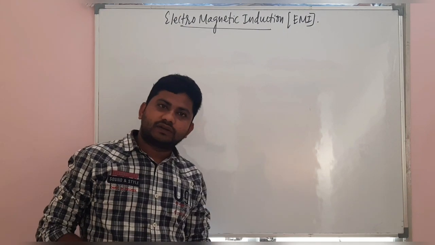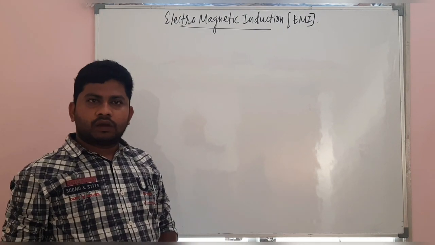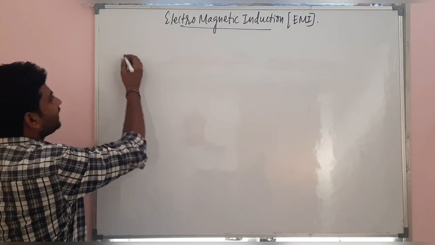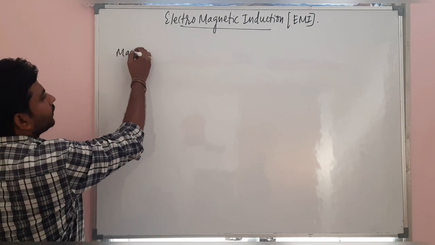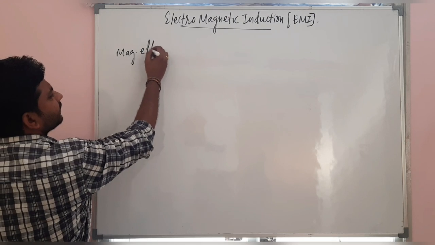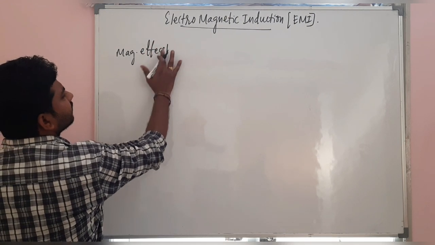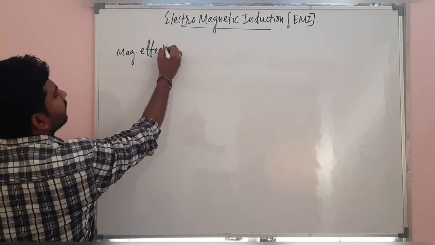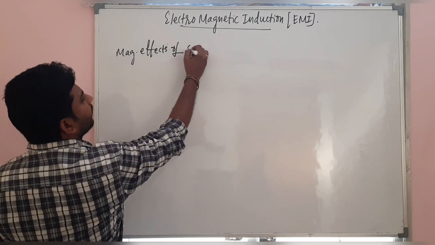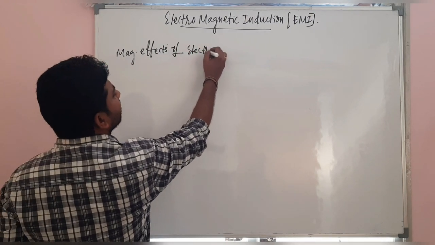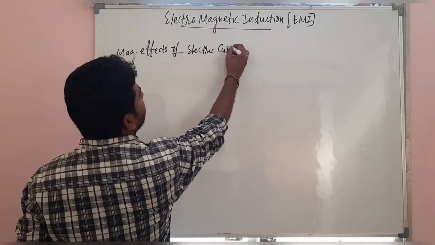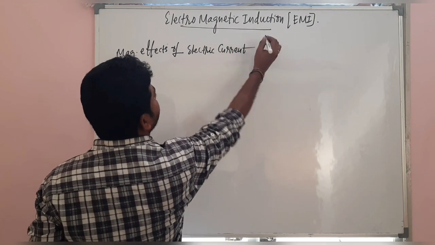Look at here, my dear students. We had already discussed a topic called magnetic effects of electric current.